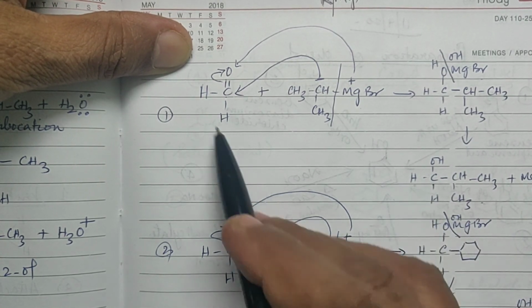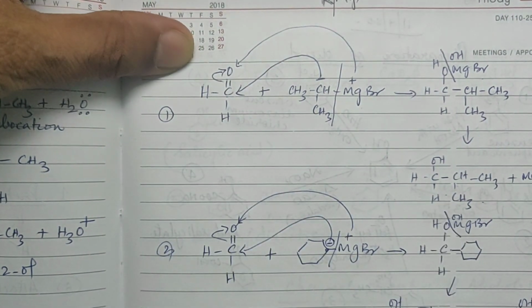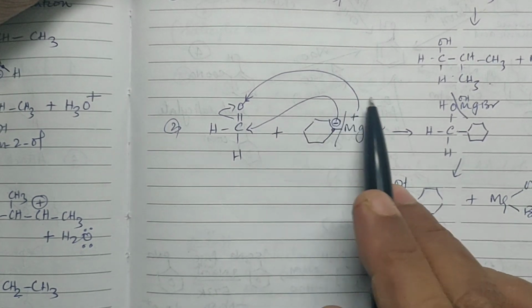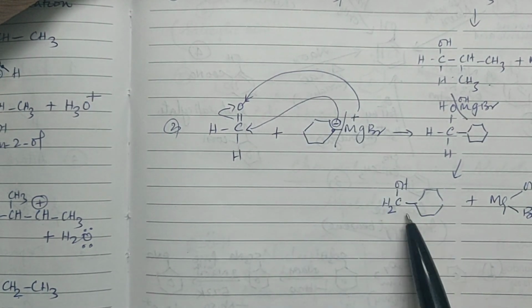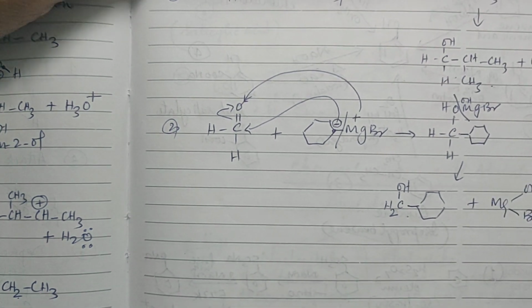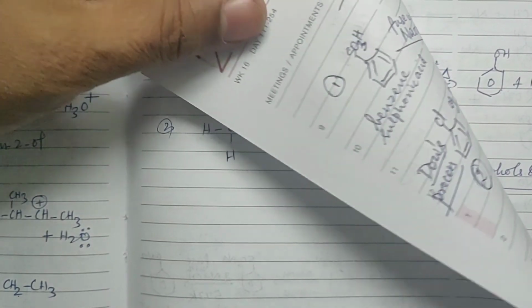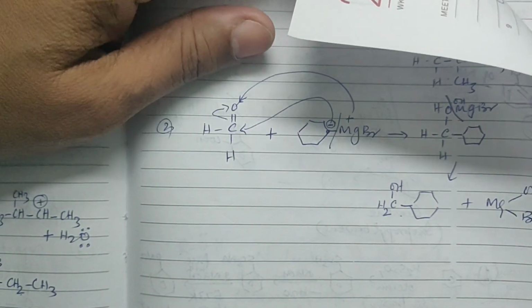primary alcohol here because you have used formaldehyde. If you use formaldehyde, you will get a primary alcohol. Whatever be the RMgX that you are using, you will always get a primary alcohol, right? And if you use any other aldehyde, then you will get a secondary alcohol, and if you use a ketone, you will get a tertiary alcohol.